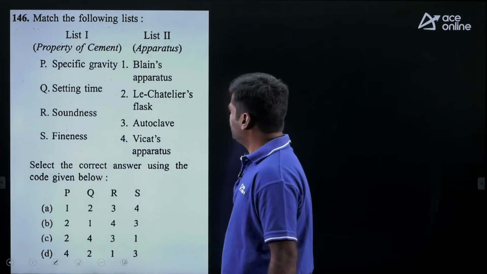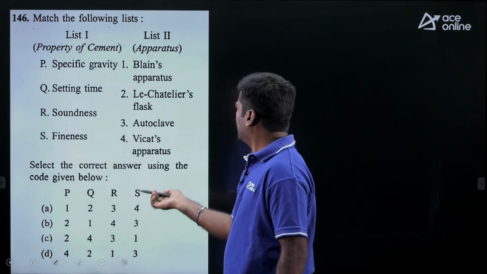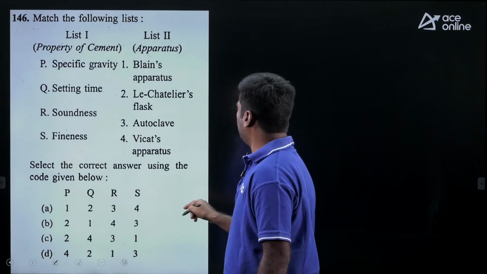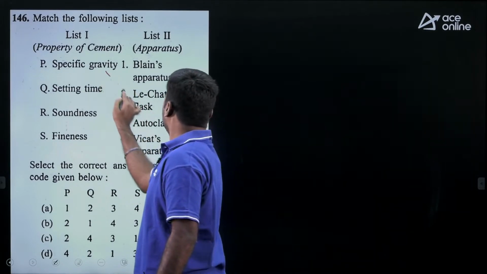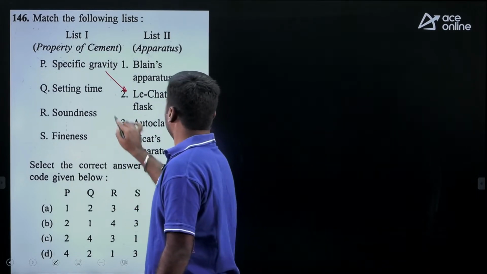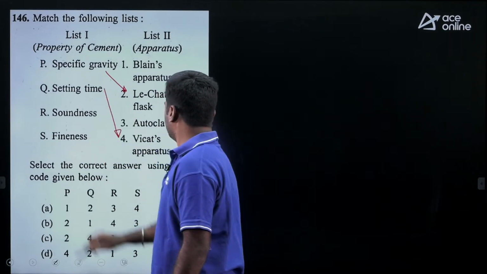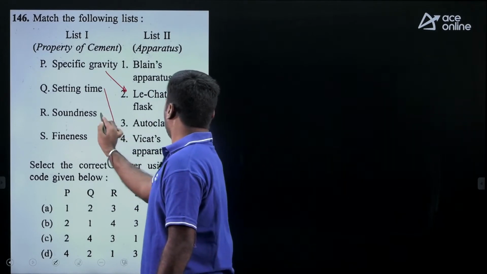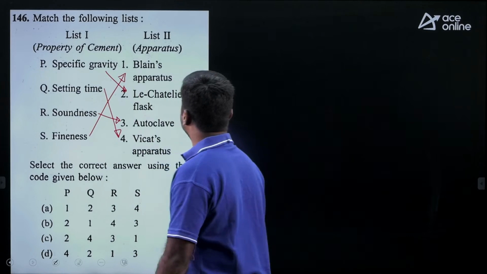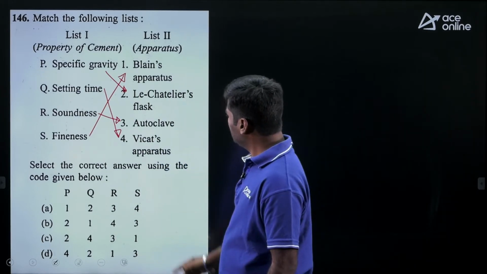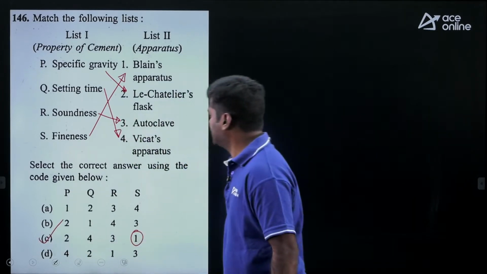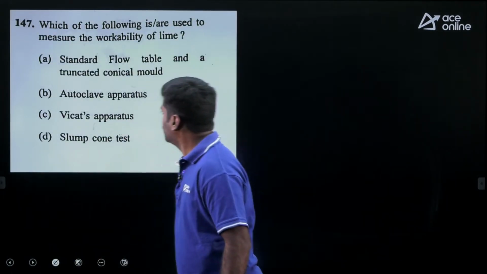Match list 1 with list 2. Under list 1 given P, Q, R, S. Under list 2 given, my dear, 1, 2, 3, 4. Specific gravity: by using Le Chatelier flask, we can find the specific gravity. Setting time: by using Vicat apparatus, we can find. Soundness: autoclave. Then fineness: Blaine's apparatus. S1. S1 is, there is only one option. Option C is correct. Then move to next question.